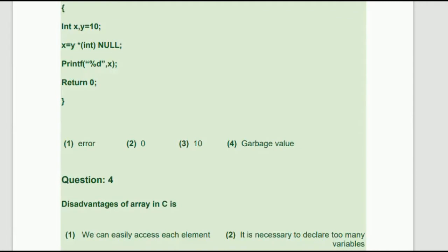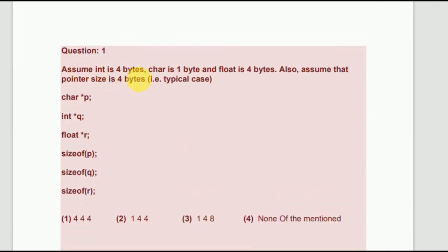Now again come to the first one. Assume int is 4 byte, char is 1 byte and float is 4 byte. Also assume that pointer size is 4 byte. That is a typical case. So what is this? Char pointer p, int pointer q and float pointer r. Now you have to find the size of pointer p, size of pointer q and size of pointer r. Yeah, now I can draw. You have to find the size of p, q and r.